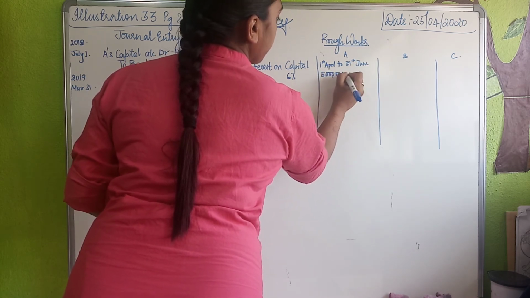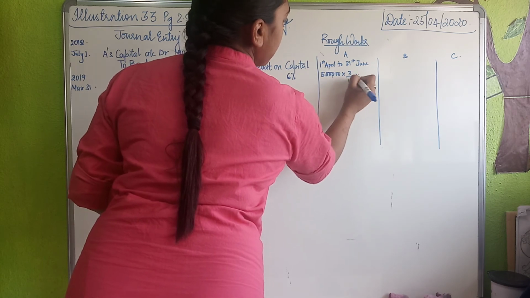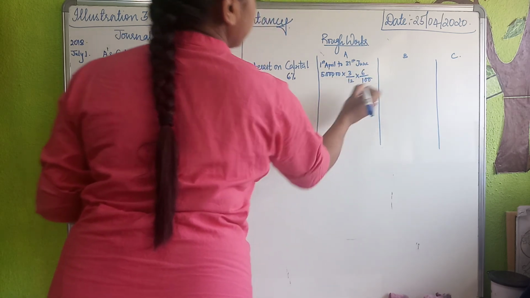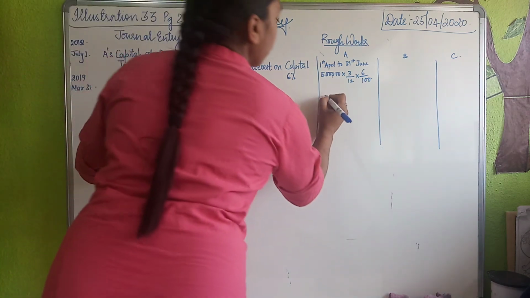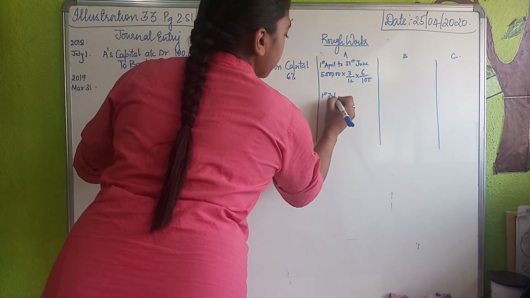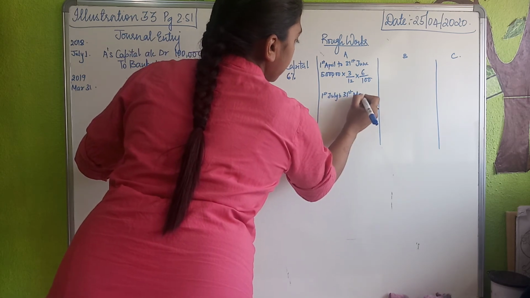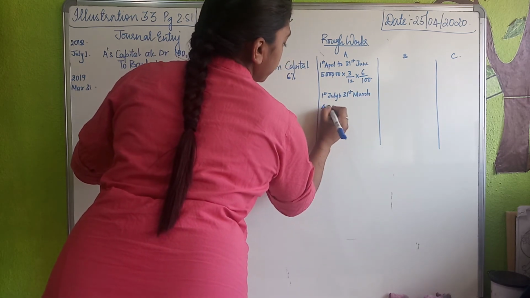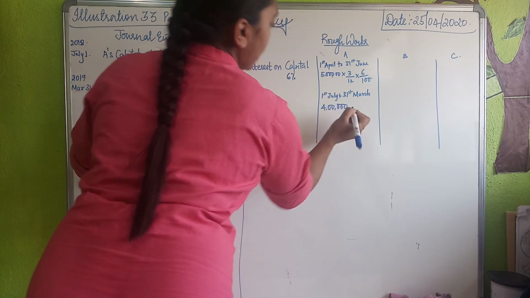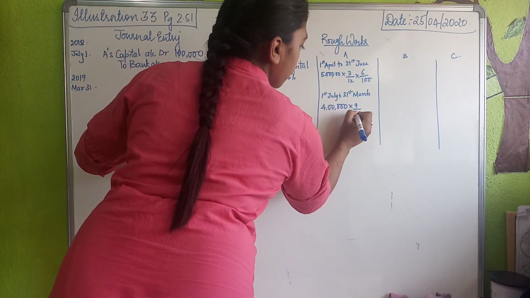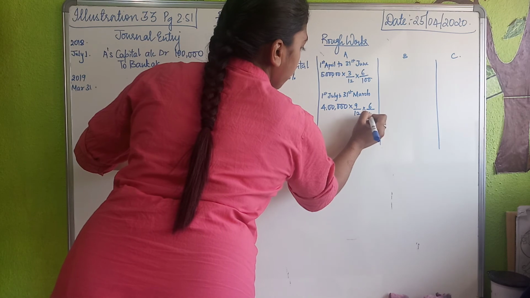So on 5 lakh I will calculate for 3 months at 6%. And then from 1st July till 31st March, his capital was reduced to rupees 4 lakh. So July to March is 9 months upon 12 into 6 upon 100.